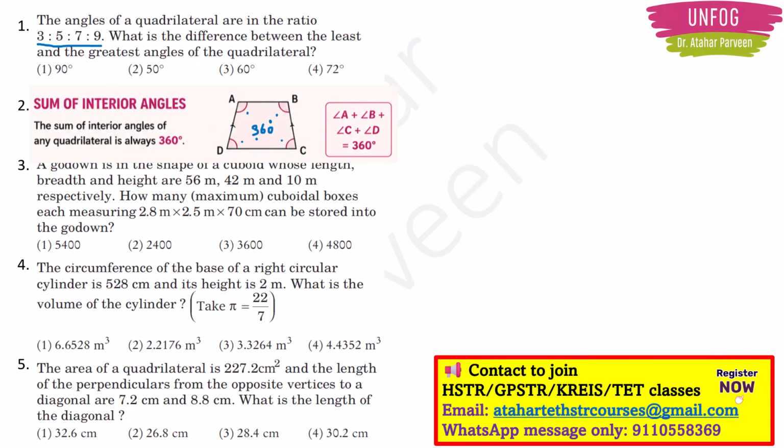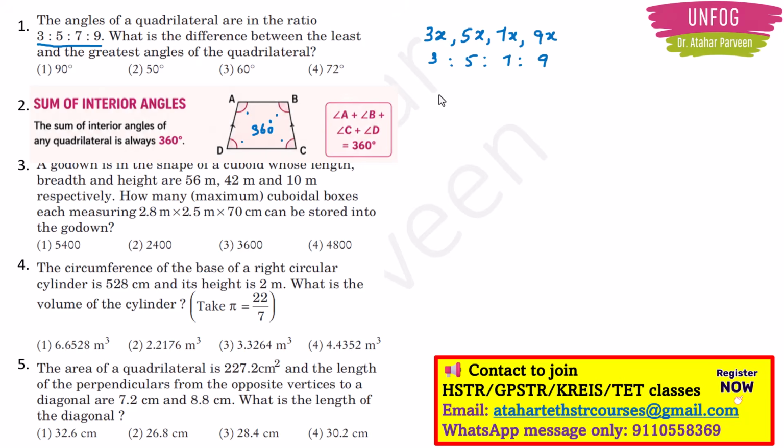There is a sum of angles for a triangle also, right? So write in the comment section what is the sum of the interior angles of a triangle. Now we have to find the difference between the biggest angle and the smallest angle. Let the four angles be 3x, 5x, 7x and 9x. Why did we take this? Because they have given the ratio 3:5:7:9.